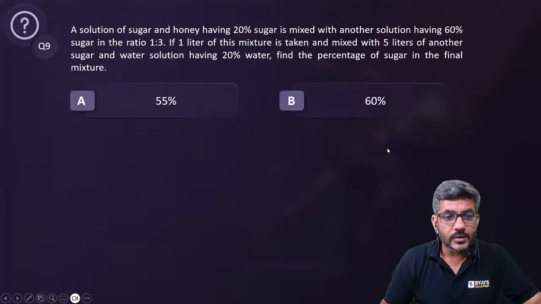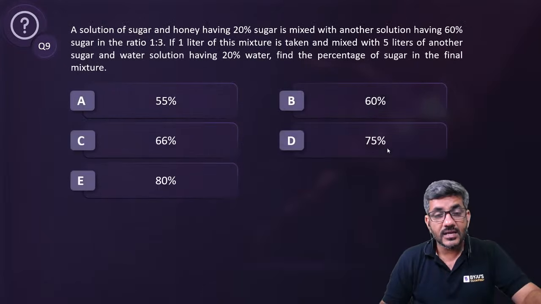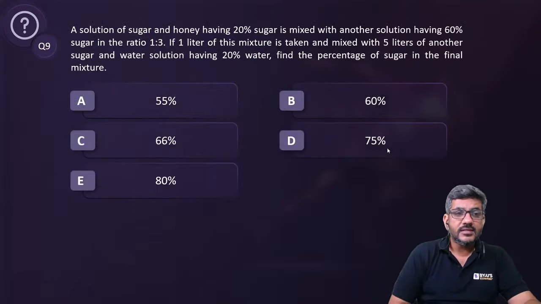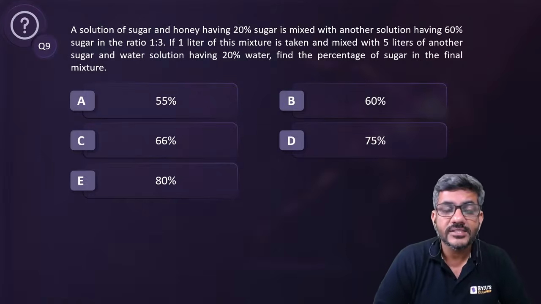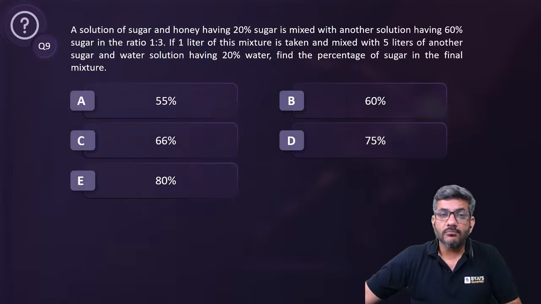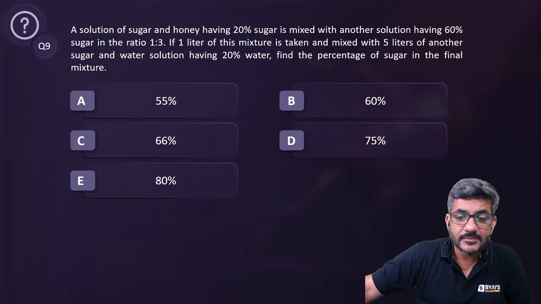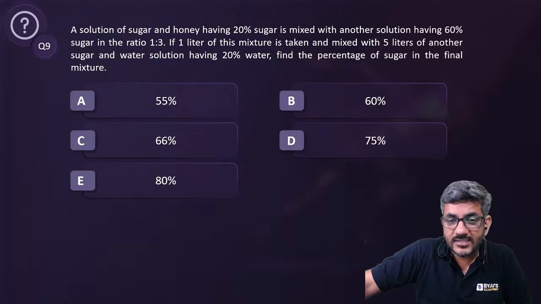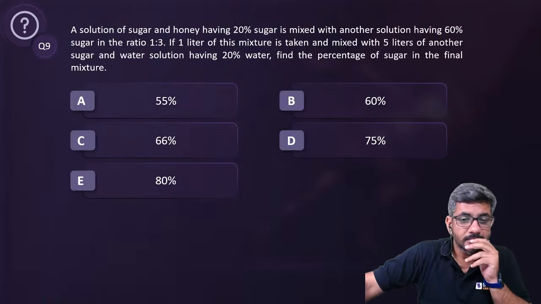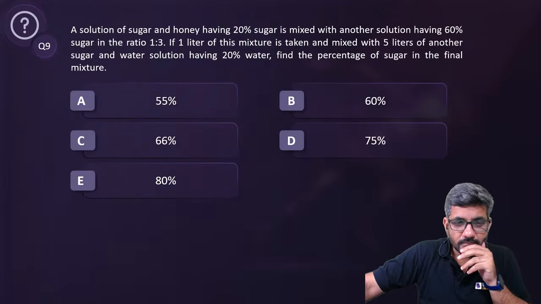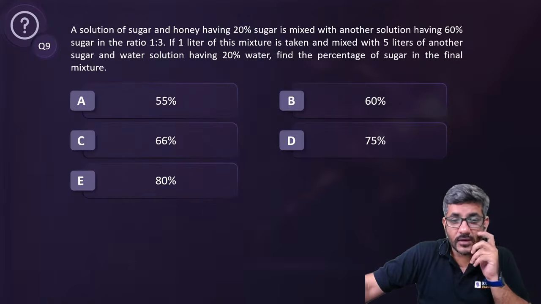I'll move ahead now to question number 9, and now we are moving towards the last question as well after this. This is question number 9, after which I'll be having question number 10, the last question of the day. So can I have some more answers now for this question at least? In the last question, Rido answered, Mohan answered, and Soumya answered. What about this time? Can I have a few more answers?